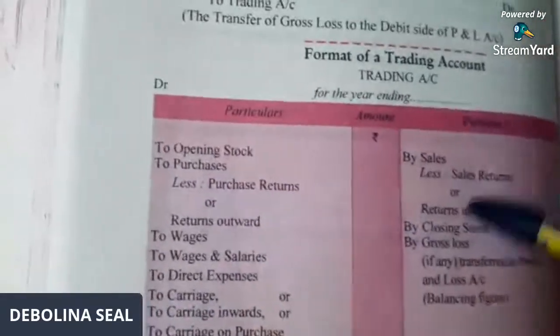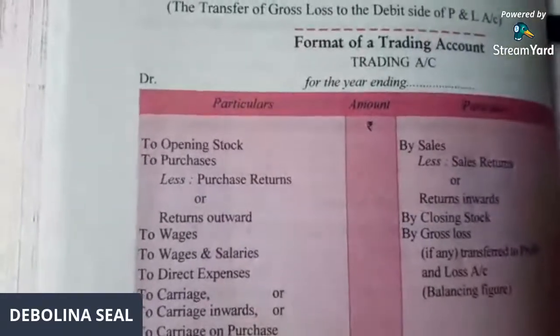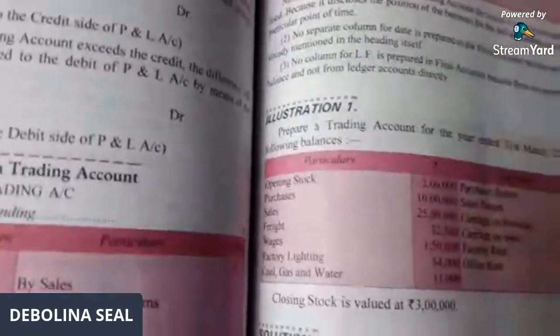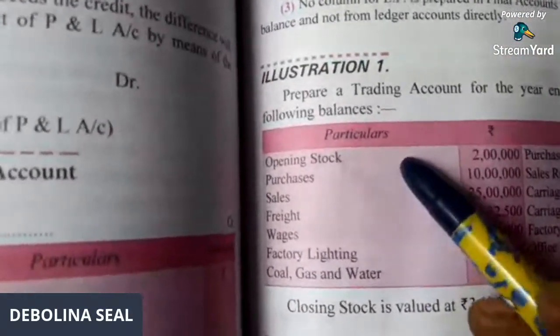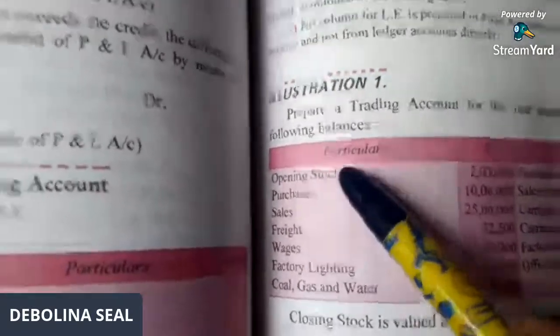"To" and "By" will only be in the trading and PL account. For the balance sheet, the format is a little different. Okay. So when we do the balance sheet, I will tell you. So opening stock is there. With that, what are you going to write? "To opening stock", then "To purchase".